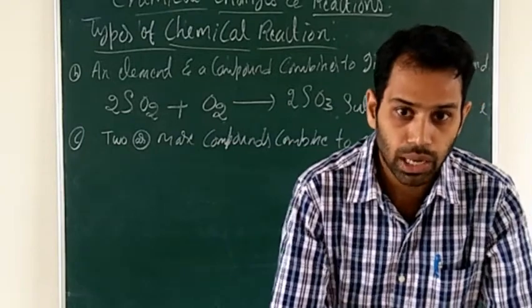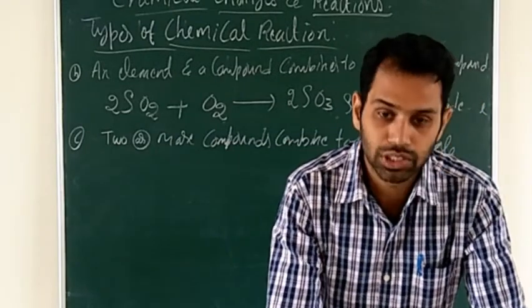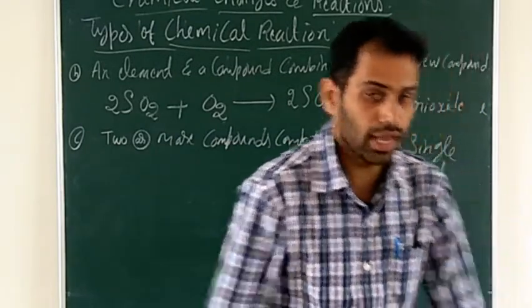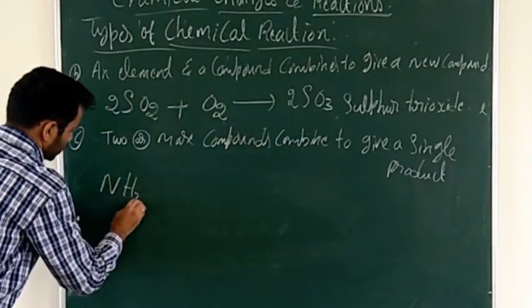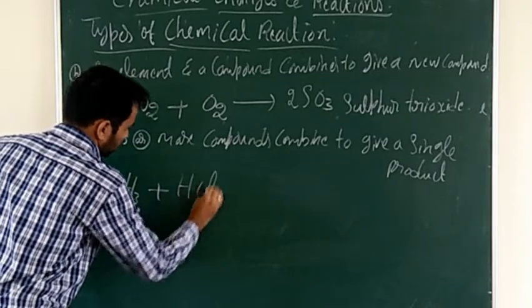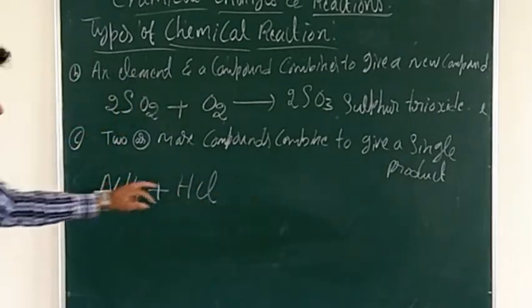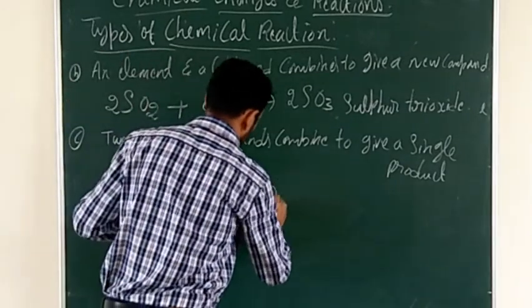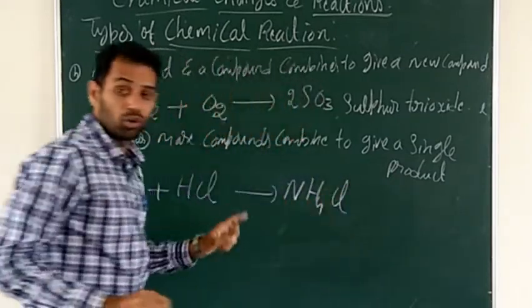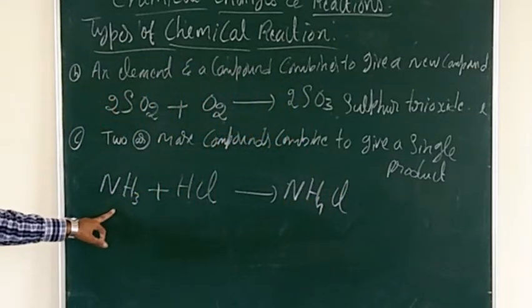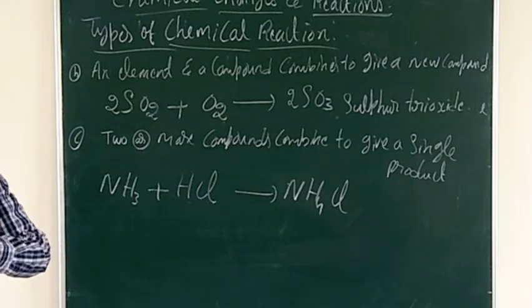For example, when ammonia reacts with hydrogen chloride, ammonia NH3 reacts with hydrogen chloride, you will get ammonium chloride, NH4Cl. Ammonia is NH3, ammonium is NH4.